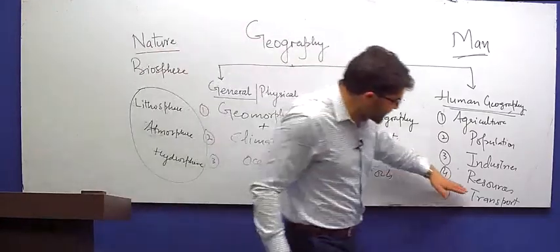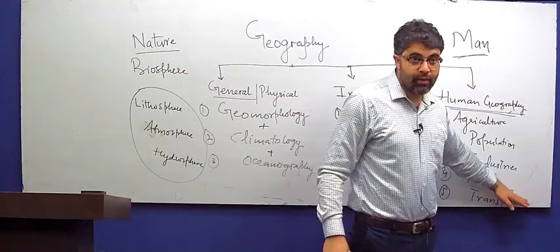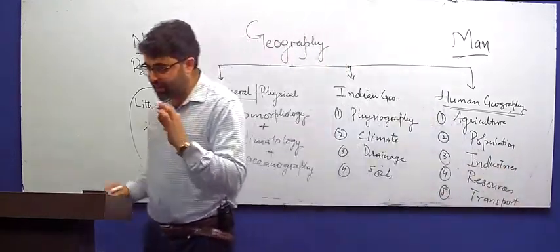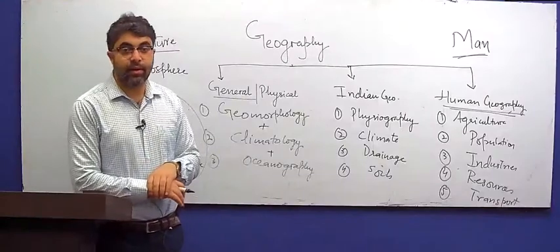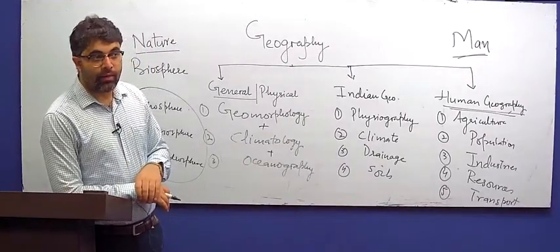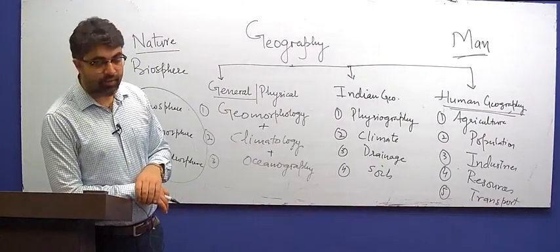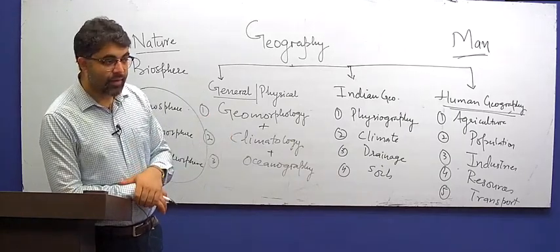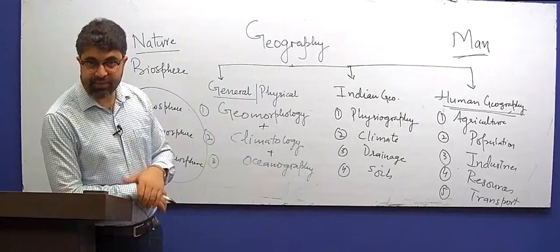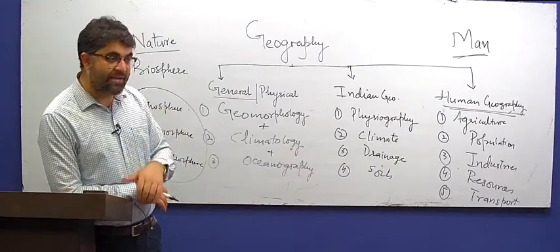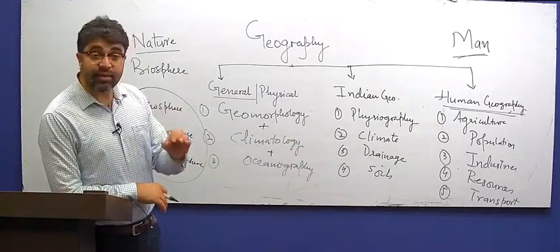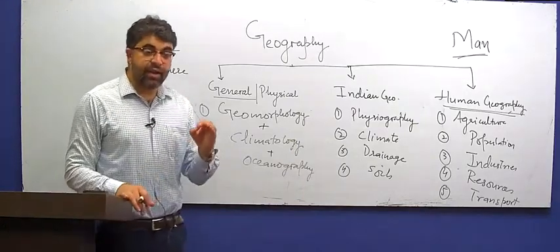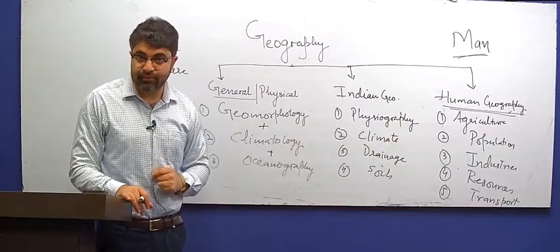Then if you see the resources, every year there is one question asked on resources. There are two ways to handle this. One is the factual, resources, and the distribution of resources. The second part is the resources distribution and the problems related to the extraction of such resources.